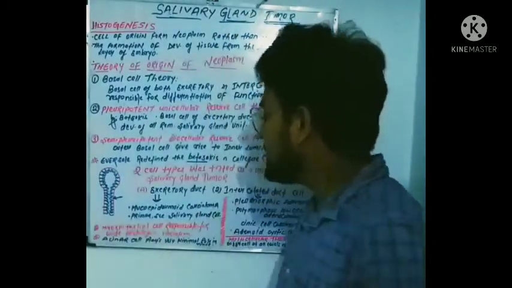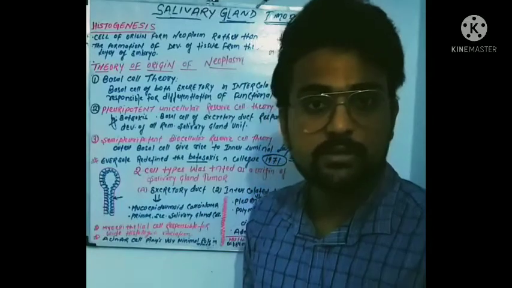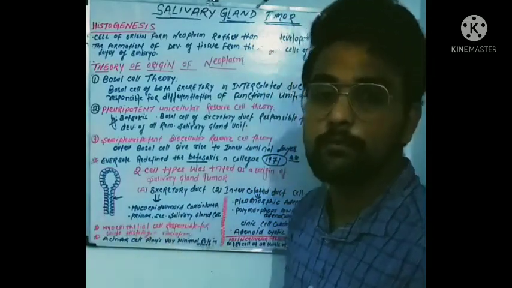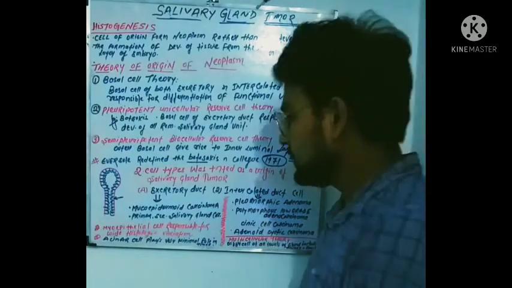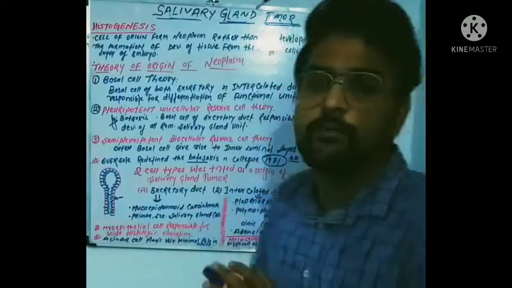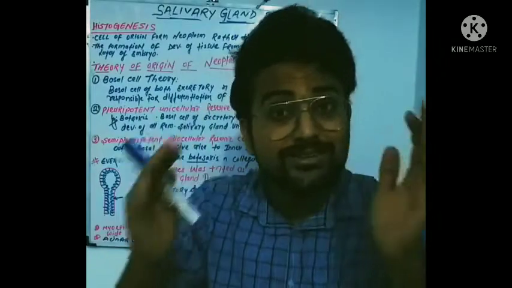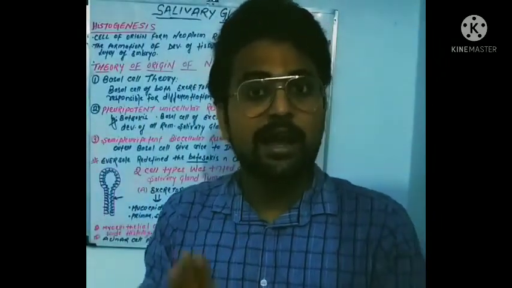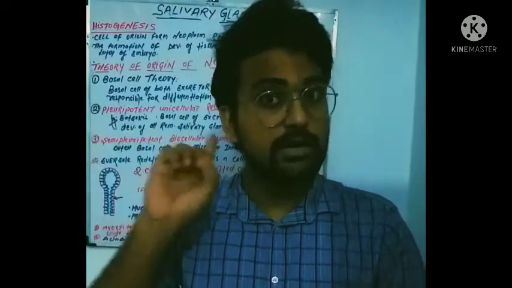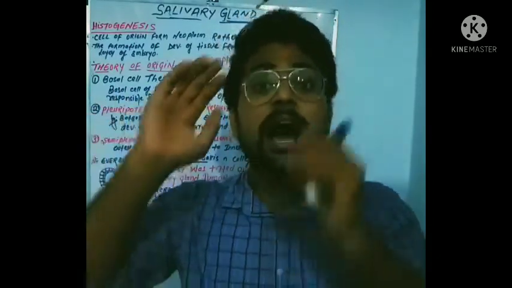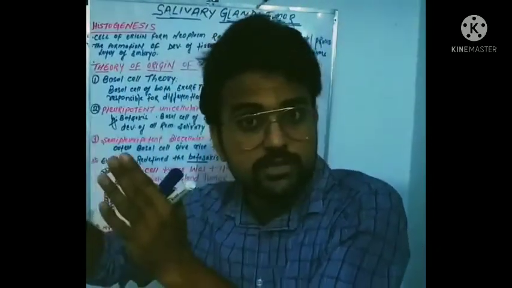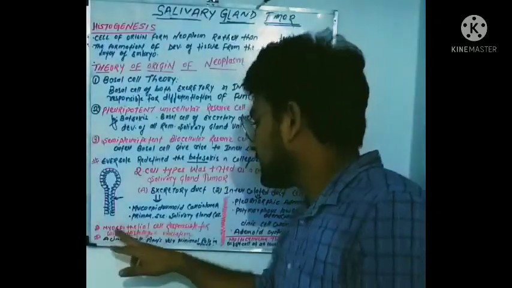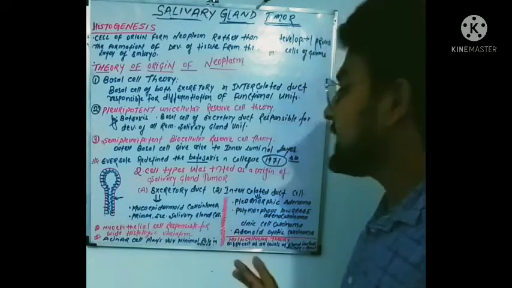Now, the primary and secondary salivary gland tumors, the carcinomas, can all be from the excretory duct cells. What you conclude from here is that the carcinomas of the salivary gland almost, I am not saying completely, remember my words, almost originate from the excretory duct cells and the intercalated duct.